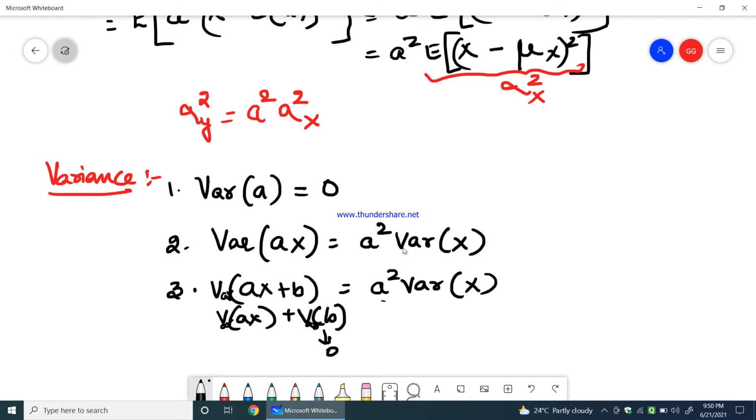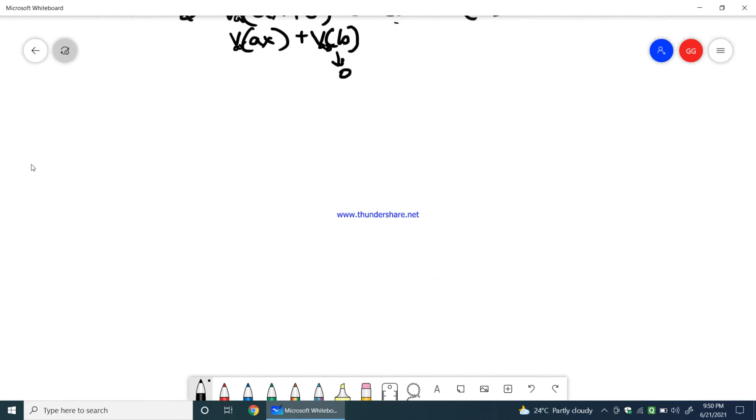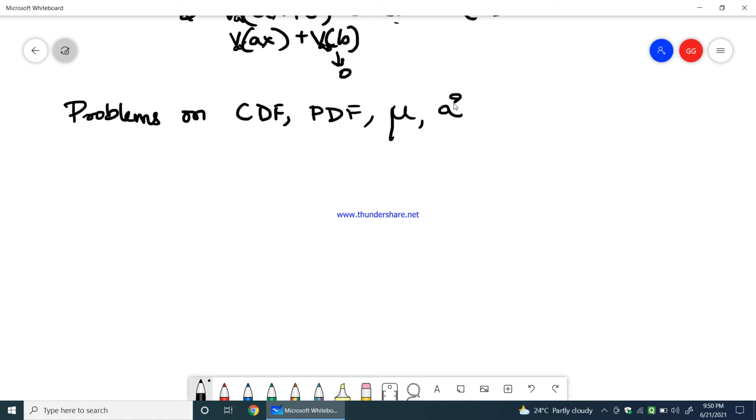Now we'll look into some problems related to CDF, PDF, mean, variance, and standard deviation. We'll solve some problems on these parameters.